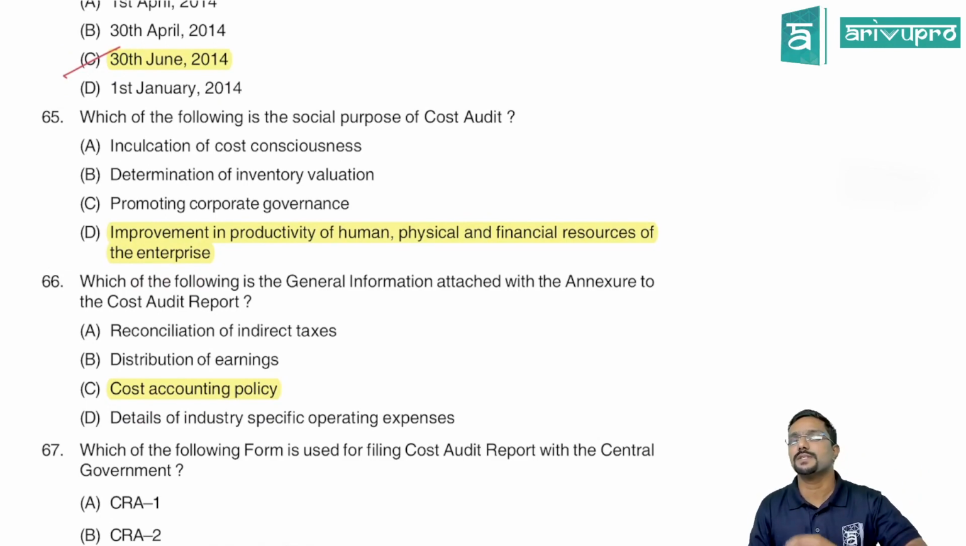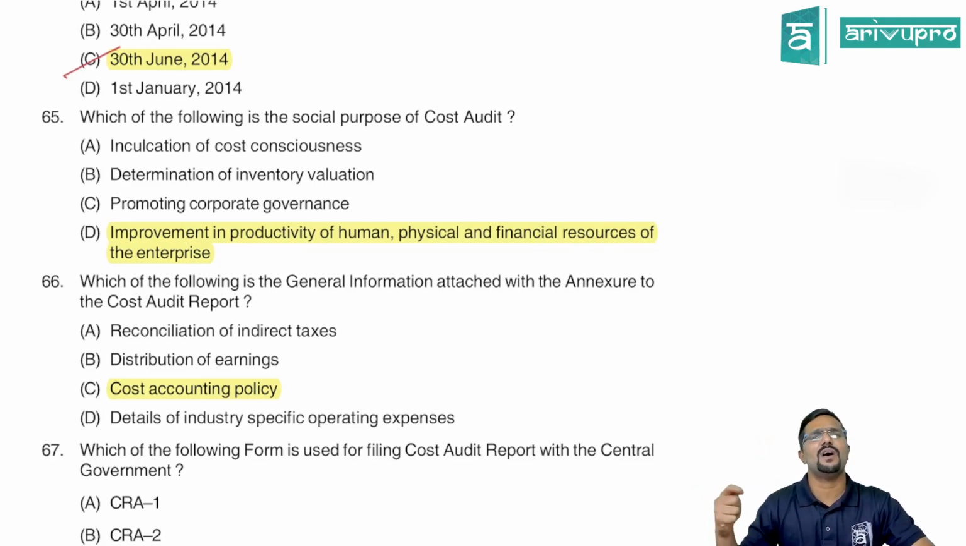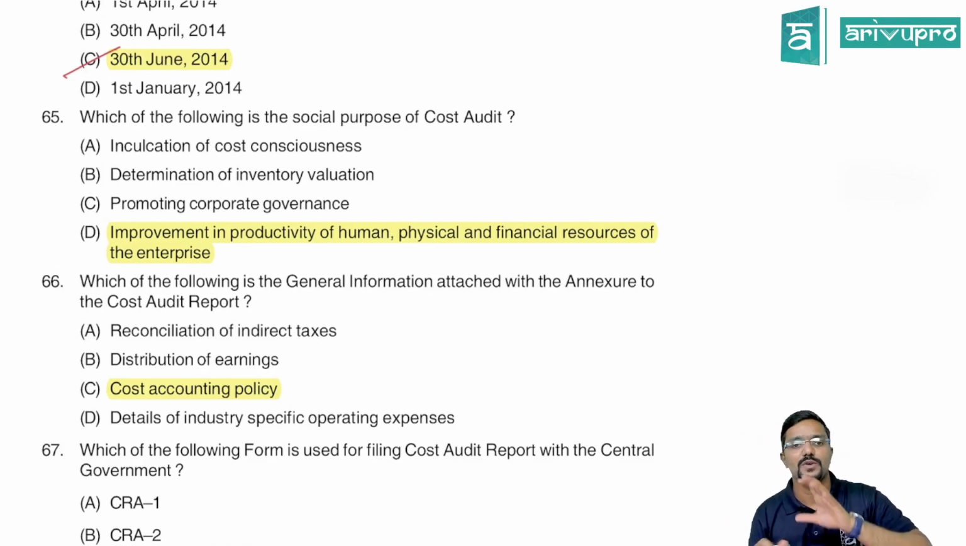The next one is the 65th question. Which of the following is the social purpose of cost audit? The main purpose of cost audit is to express an opinion. The cost auditor appointed by the company will express the opinion on the cost records of the company. But in addition to that, there is something called general purpose and social purpose. Social purpose means what is the benefit from cost audit to society or outside the organization. So what are the options?